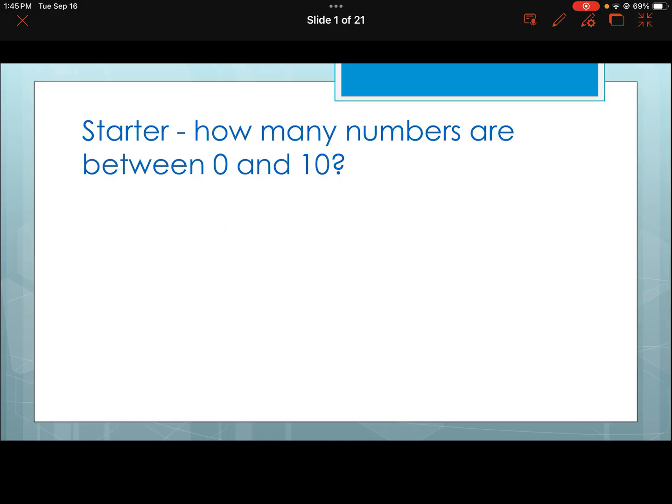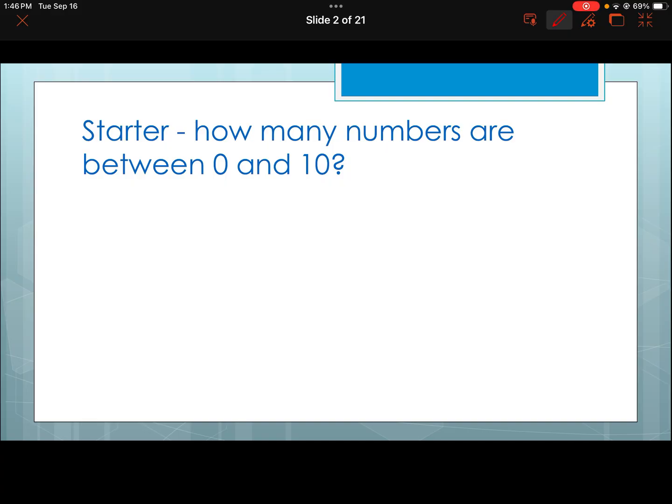Okay, anyway, genuine question. How many numbers do you think there are between 0 and 10? Now, some people say 9. They go, 1, 2, 3, 4, 5, 6, 7, 8, 9, and that's between 0 and 10. You could also include 0 and 10, I guess, which would be another two numbers. But then the question is, is there only 11 numbers? And then I ask the question, what about 3.2?